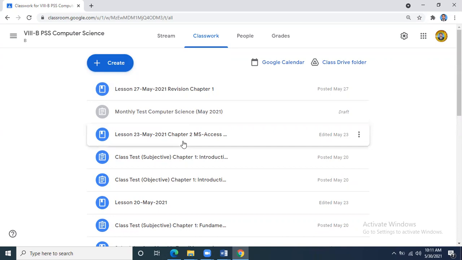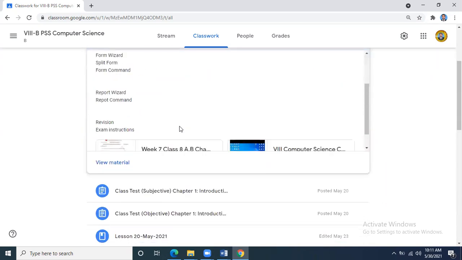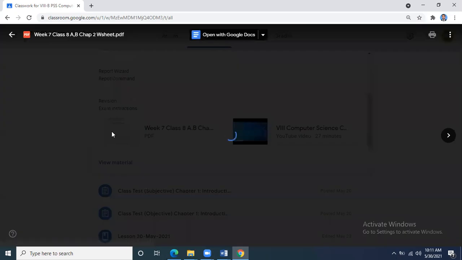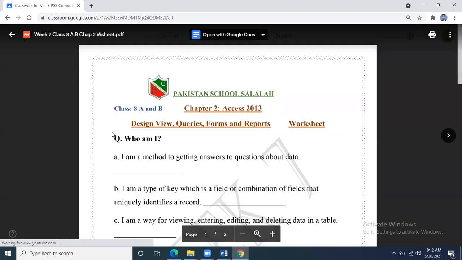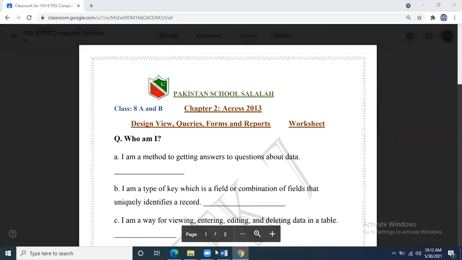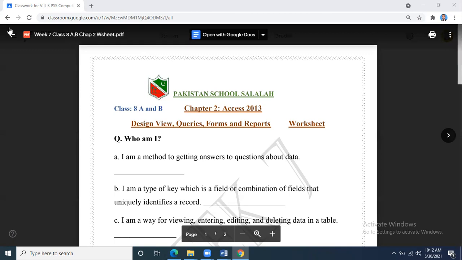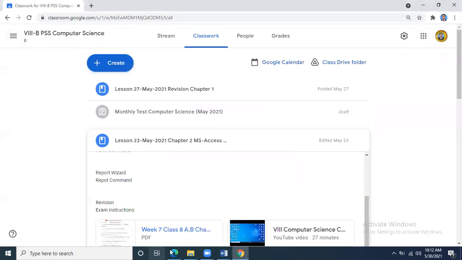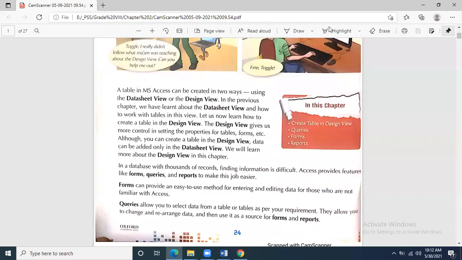And the class work and the homework, whatever is going to be assigned to you up to week 7, I had given this class work and homework. This is also given to you. Okay, so now come towards chapter number 2.